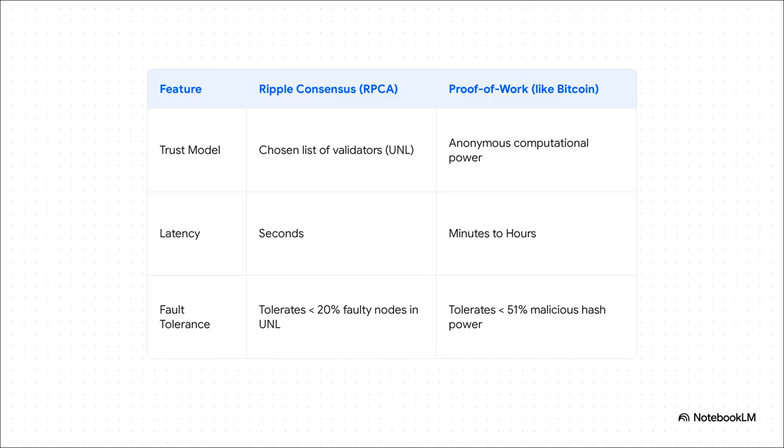If you look at something like Bitcoin's proof of work, it can technically handle a higher percentage of bad guys trying to attack the network. But Ripple's approach makes a very deliberate trade-off. It says, we'll accept a slightly lower fault tolerance, but in exchange, we're going to give you mind-blowing speed and super low costs. We're talking seconds versus minutes or even hours.